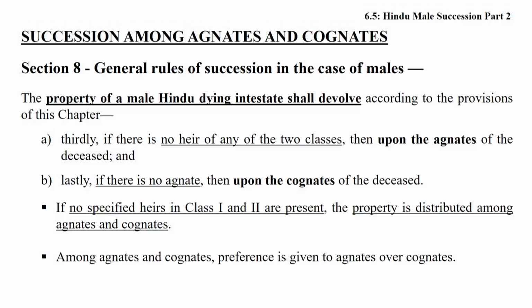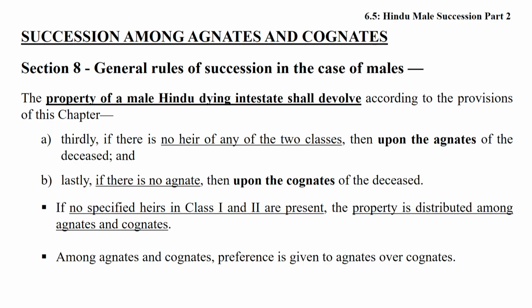Now I want to focus on succession in the case of agnates and cognates. Friends, agnates, translated in Sanskrit and Hindi, is Gotraj, and cognates means Bandhuj. We can derive the rules on the basis of section 8. Section 8 is very clear: thirdly, agnates, and lastly, cognates.